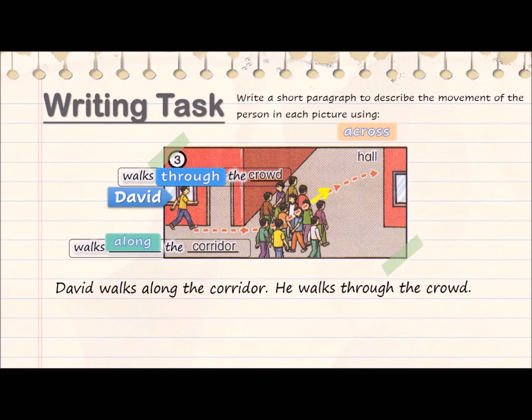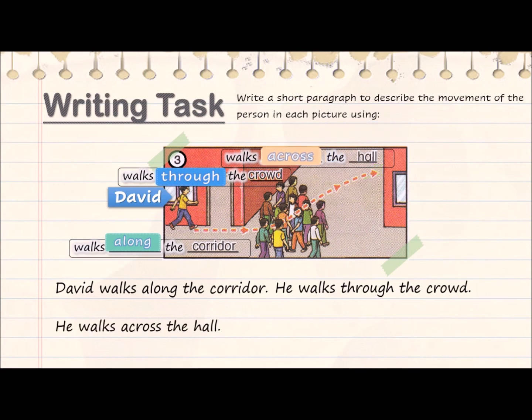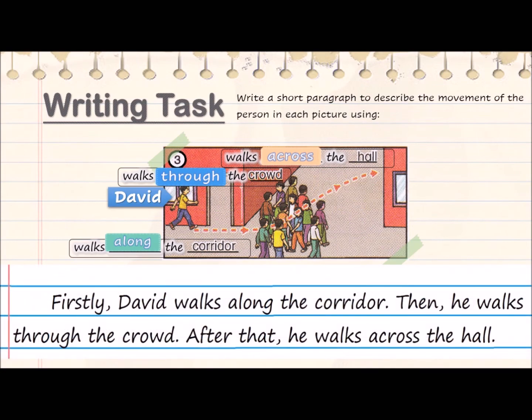When he is out of the crowd, he walks in a wide open space in the hall to get to the other side. The suitable preposition to use is across. He walks across the hall. Let's insert some connectors. And here's the paragraph. Firstly, David walks along the corridor. Then, he walks through the crowd. After that, he walks across the hall.